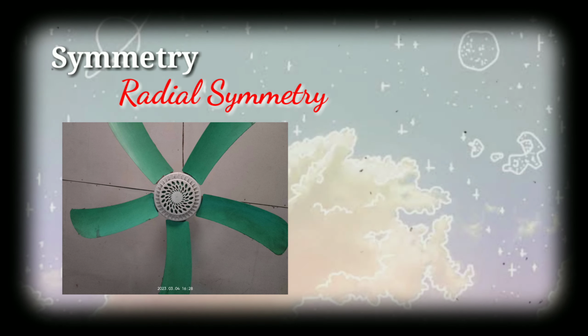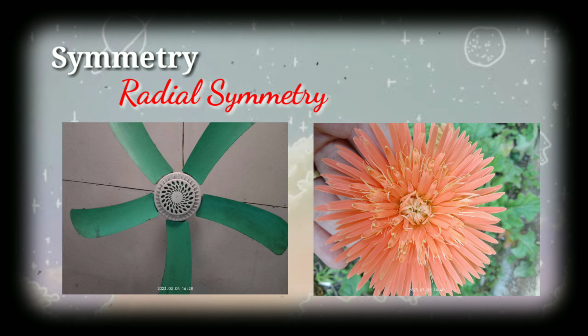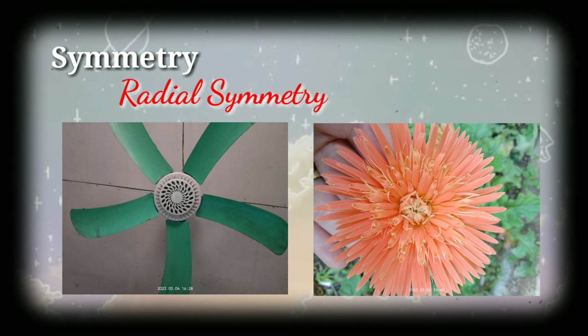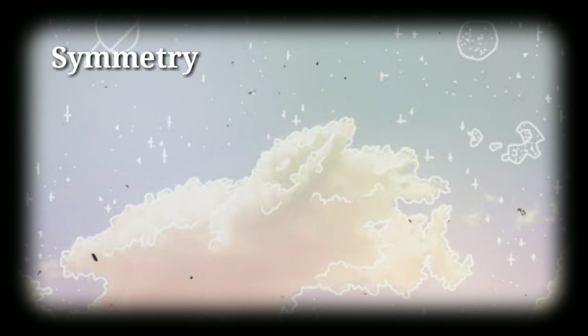Radial symmetry. Radial symmetry is also known as rotation symmetry. It is when one object is rotated in a certain direction around a point. Here are some examples: a blade of a ceiling fan and a flower.